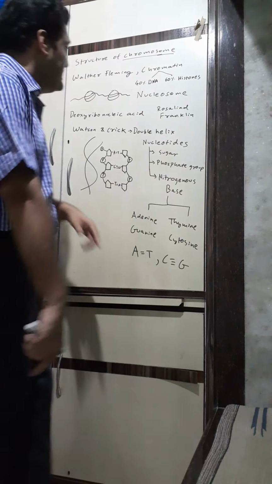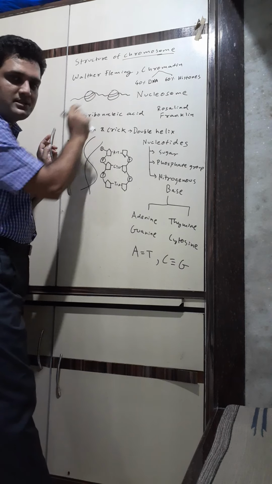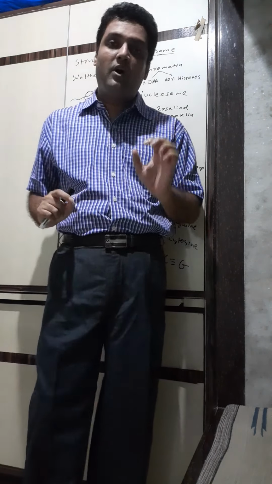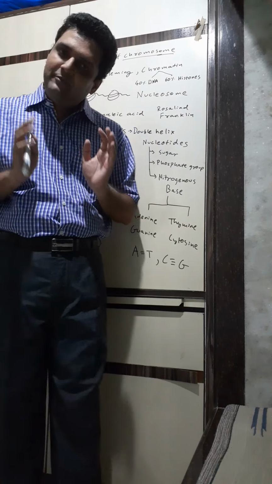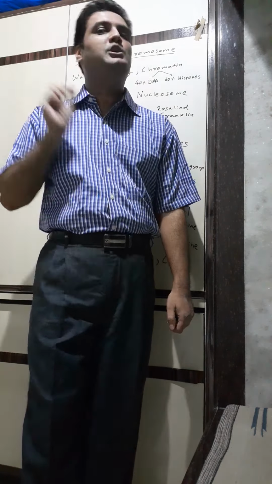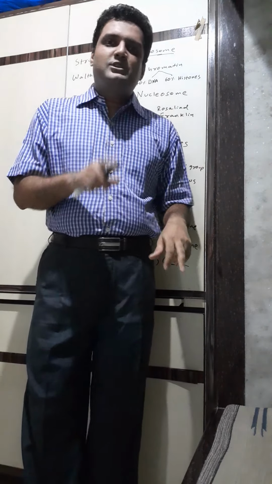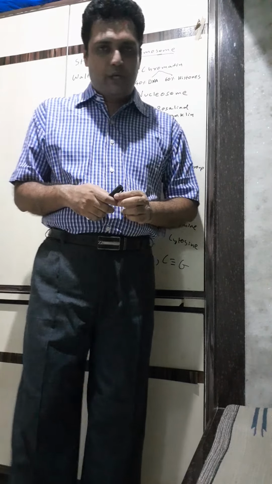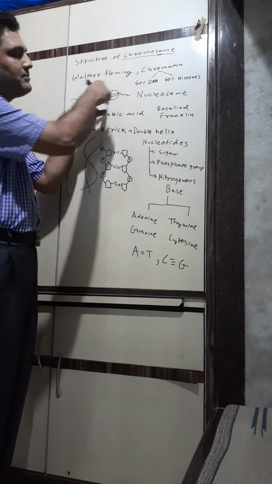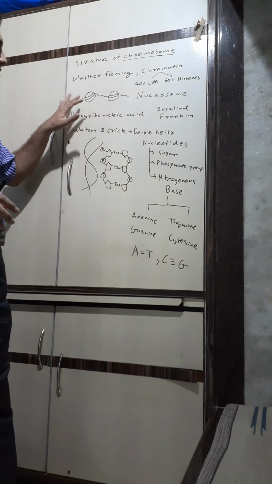Children, pay attention. This histone core wrapped by 2 turns of DNA is called nucleosome. So basically, if you study the chromatin fibers, you will see many repeating nucleosomes. A chromosome has got around a million nucleosomes. So a nucleosome is made up of 8 histone molecules wrapped by 2 turns of DNA. Okay, I hope you understood this.